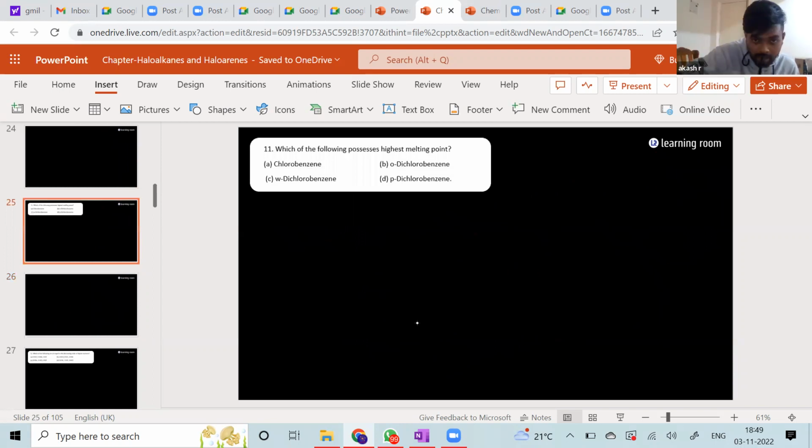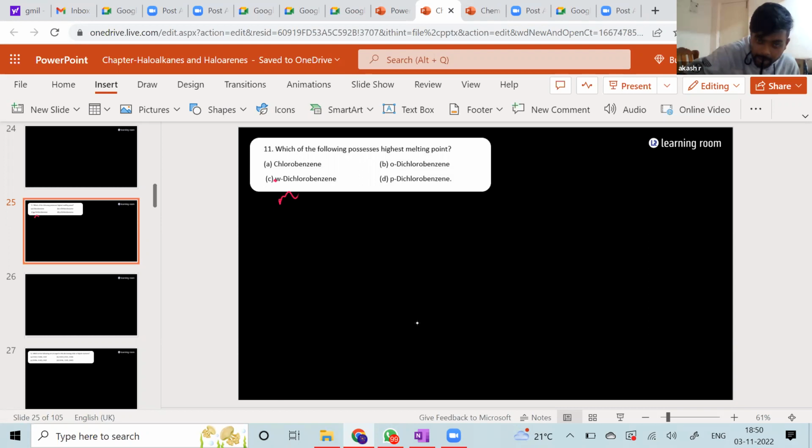Which of the following has the highest melting point? In this case, I think just chlorobenzene. Sir, why not benzene? Sir, what is W dichlorobenzene? I think it's a printing mistake again. This is meta, M. Meta dichlorobenzene is what it is.